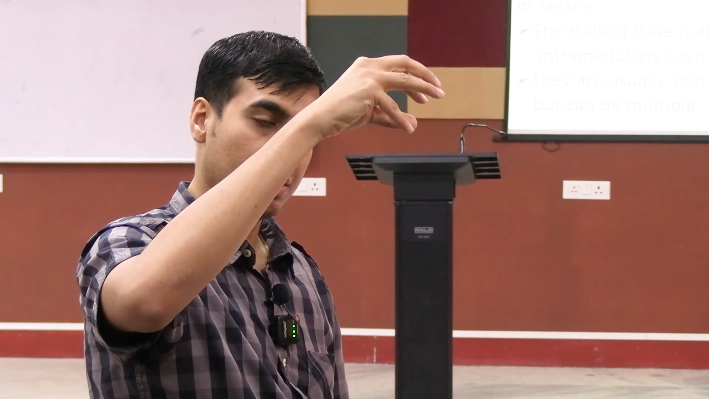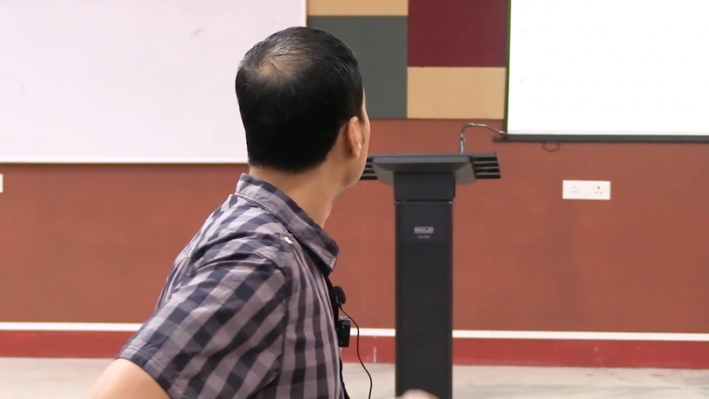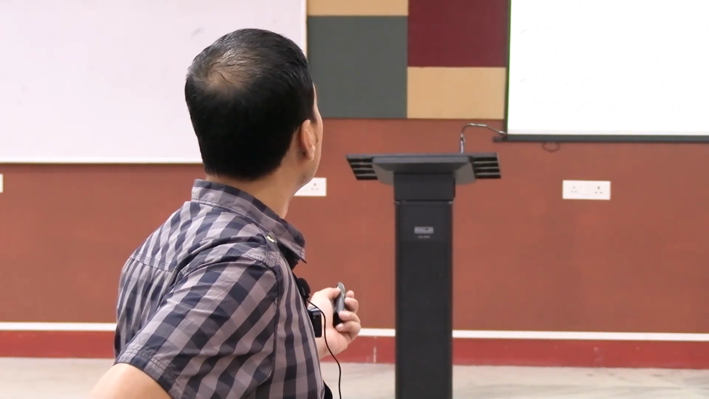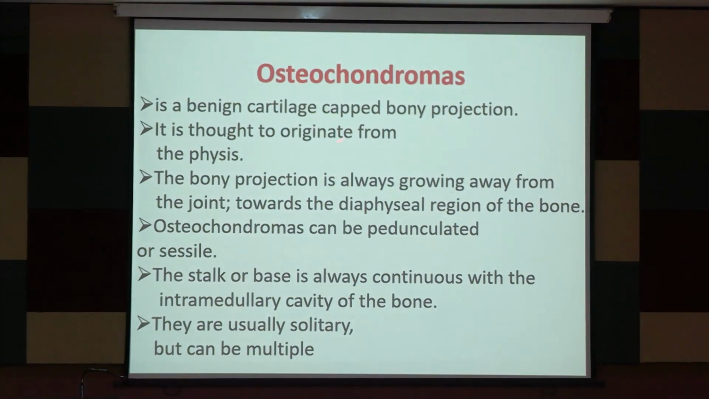Okay. So this is a benign lesion, but again it has a predisposition to turn into a malignant lesion. So what are the highlights of this? It is a benign cartilage capped bony projection, originating from the physis. The bone projection is always growing away from the joint towards the diaphyseal region of the bone. They can be pedunculated or sessile.